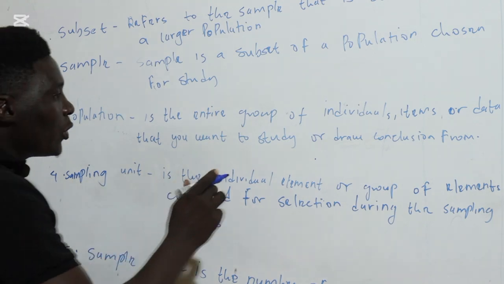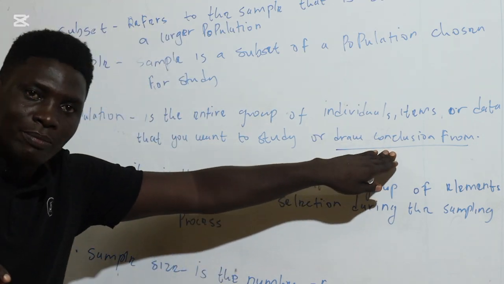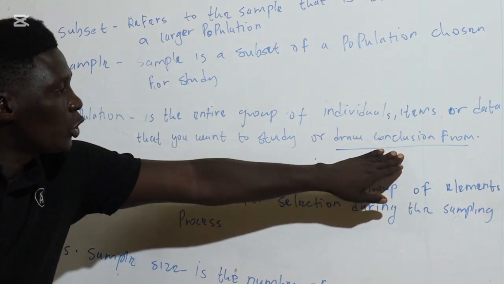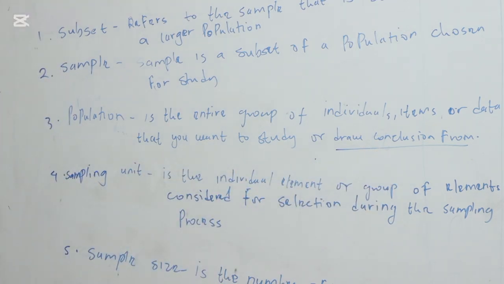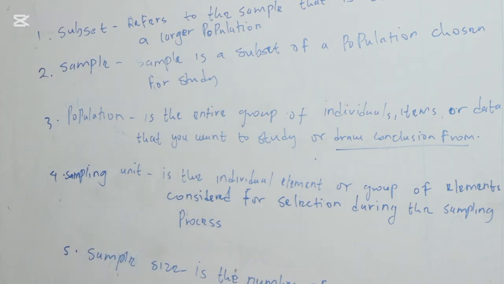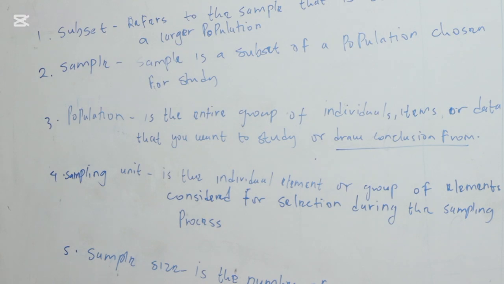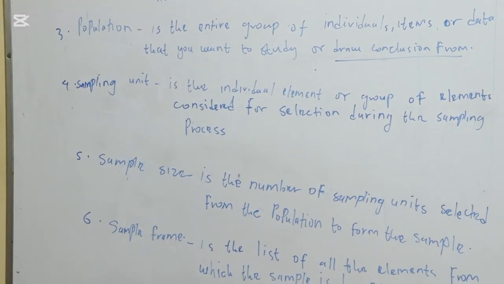When we say you draw a conclusion, it is the end product of each and every study. When you're doing research, there must be an end product, and that is a conclusion. Most of this is about inferential statistics. Number 4, we'll have the sampling unit. Sampling unit is the individual element or group of elements considered for selection during the sampling process.